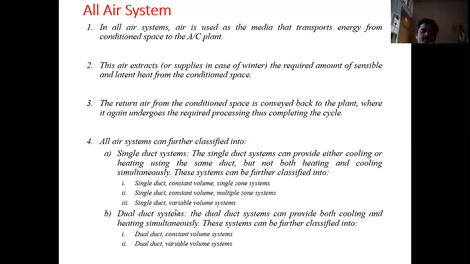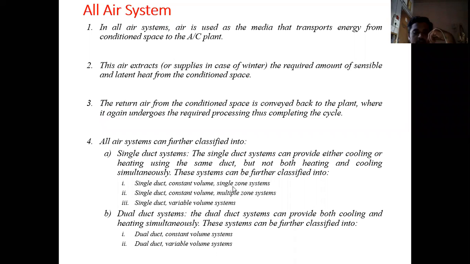Okay, that means there will be a single duct. Single duct systems can either provide cooling or heating using the same duct. Suppose there is only a single duct, so the single duct is used to pass the air. We can provide either cooling or heating with the help of a single duct, but heating and cooling cannot be provided simultaneously. So simultaneously we cannot provide heating and cooling inside the room. There are different classifications of a single duct system.